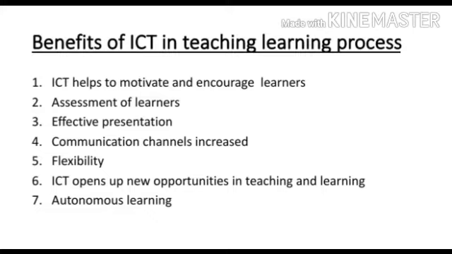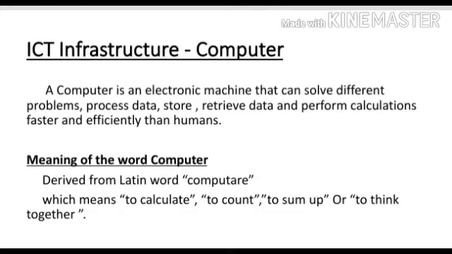Then today we are going to discuss the infrastructure of ICT. First infrastructure according to your syllabus is computer. A computer is an electronic machine that can solve different problems, process data, store and retrieve data and perform calculations faster and more efficiently than humans.